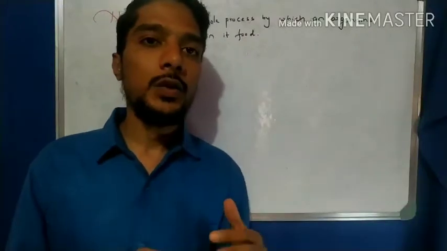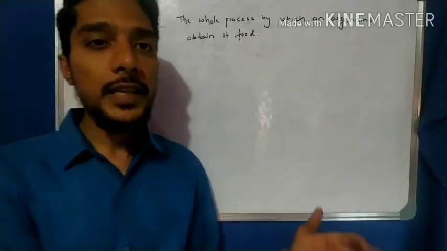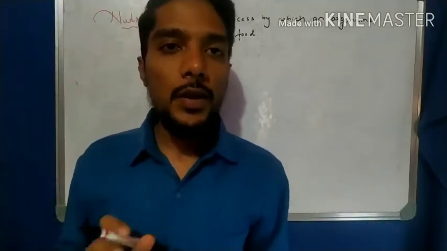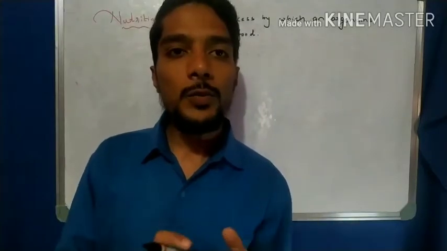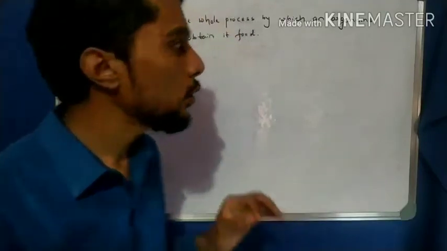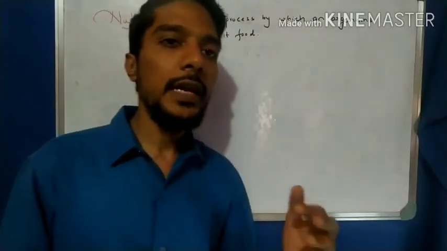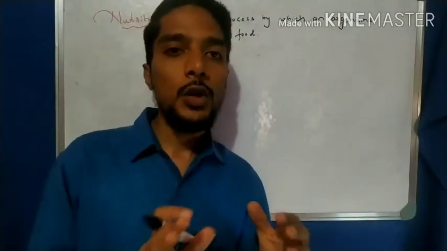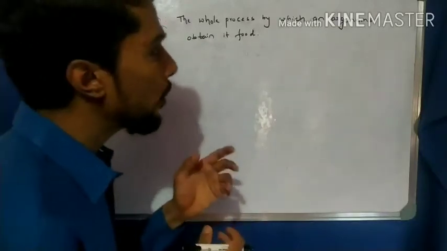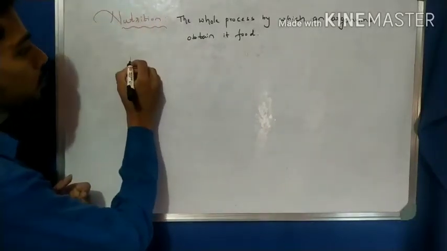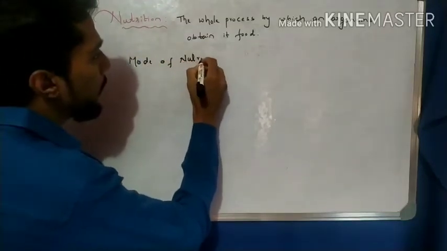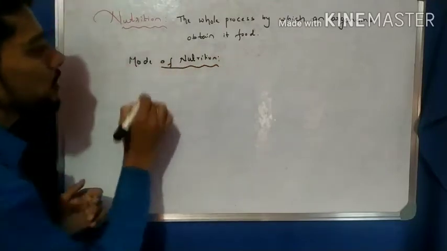Now come to the very important part. As we discussed, there are different types of living organisms: green plants on one side, animals on the other, and parasites, saprophytes, etc. We observe that there is a lot of difference in their intake of food, their nutrition style. So on the basis of that, we classify the mode of nutrition. In science there are two types of mode of nutrition.